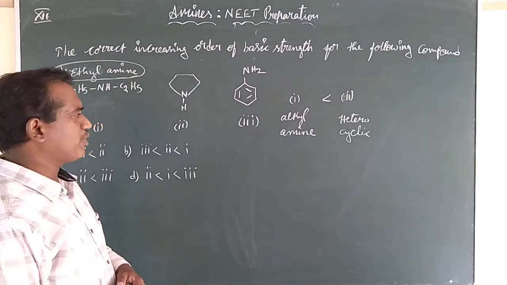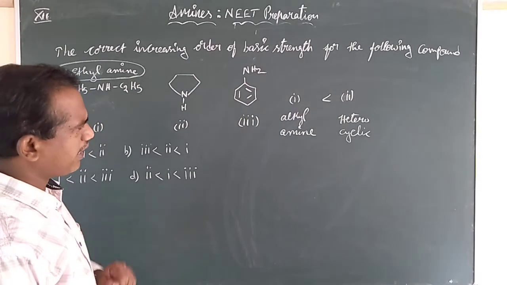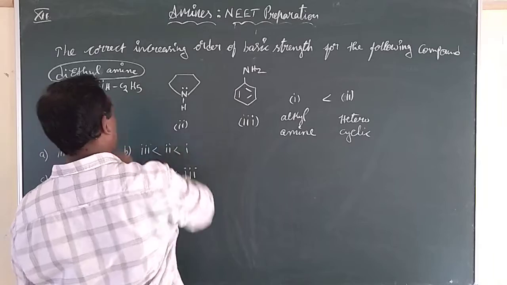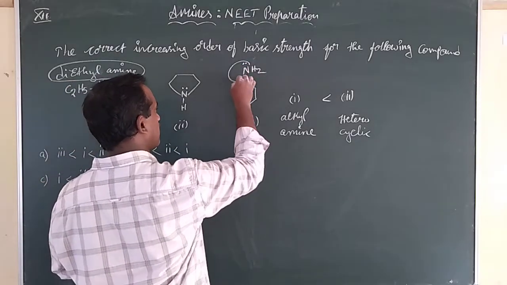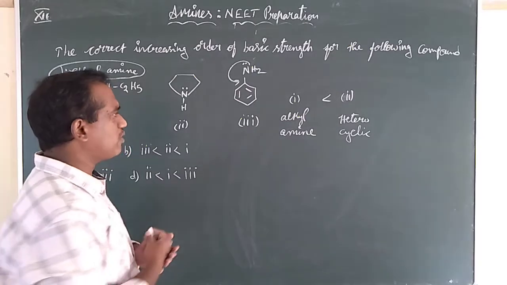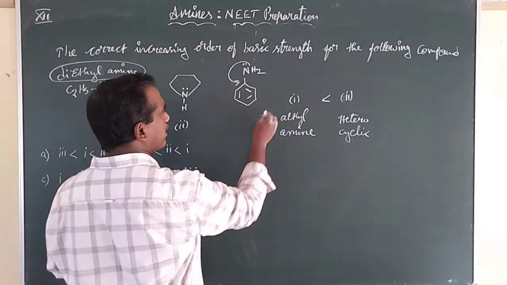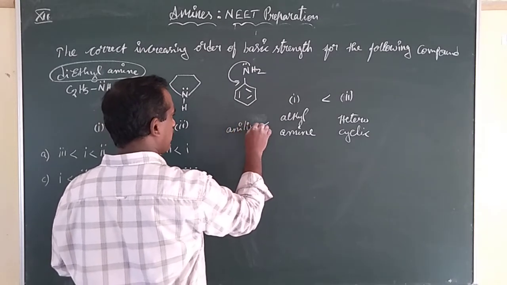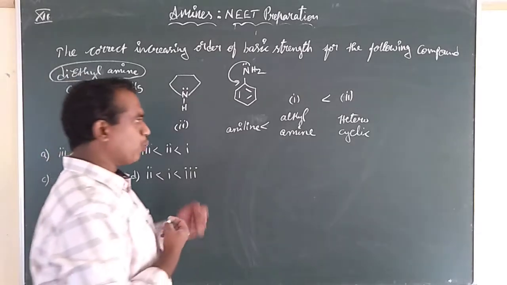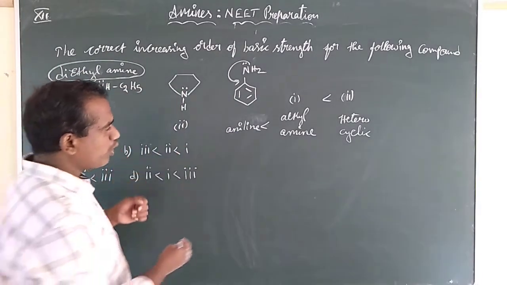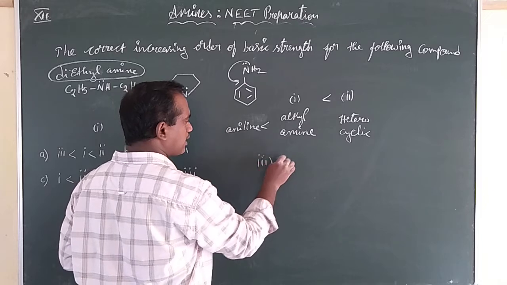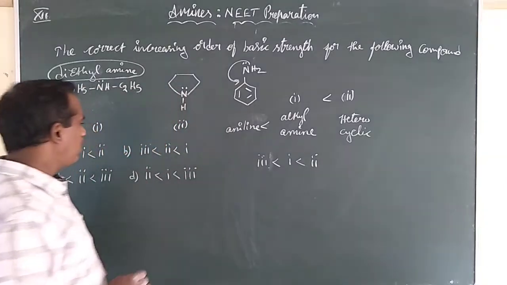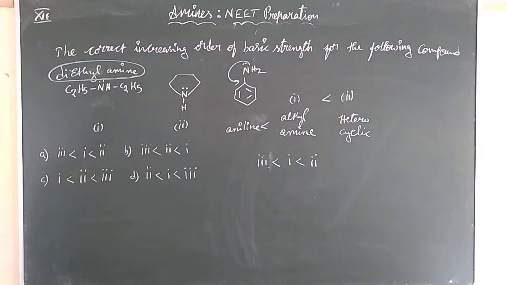But now coming to the third one. We know in these two cases lone pairs are freely available. But in this case, the lone pair is involved in resonance with the benzene. So this is less basic than the remaining two. Aniline is less basic than the remaining two. So how will be the order? 3 is less than 1, that is less than 2.